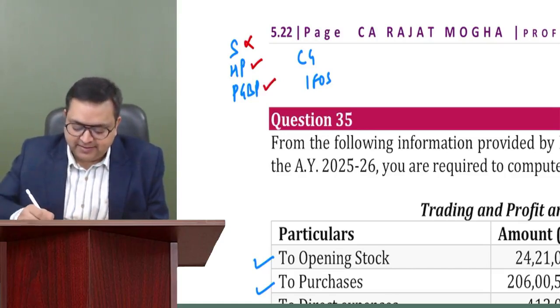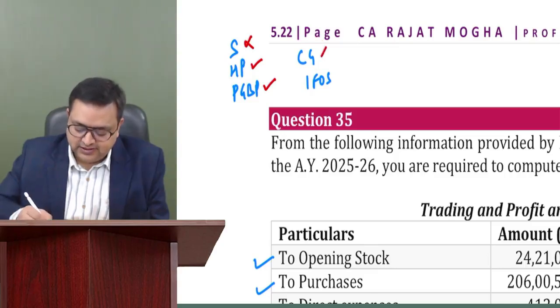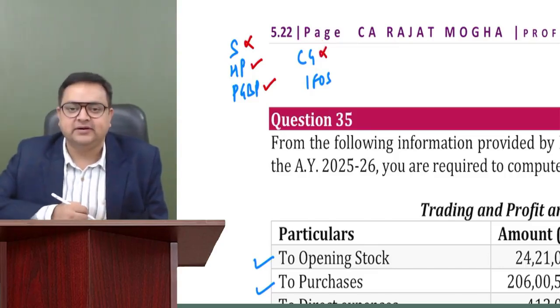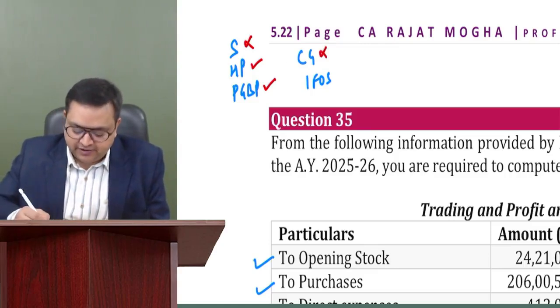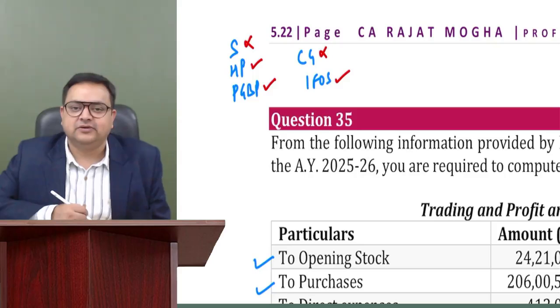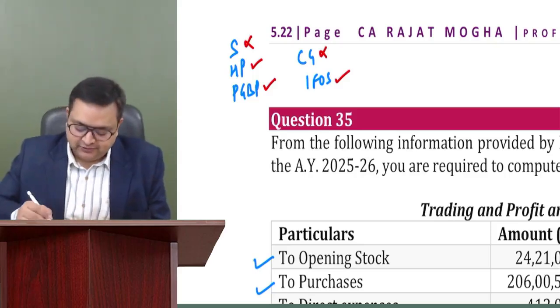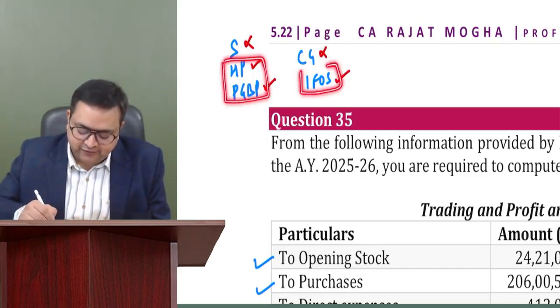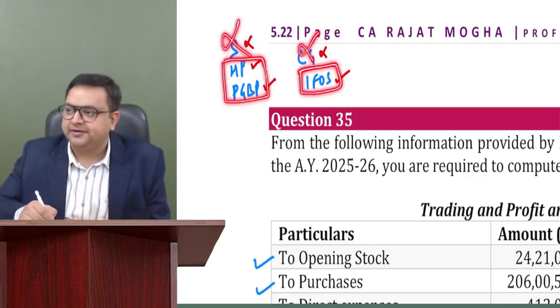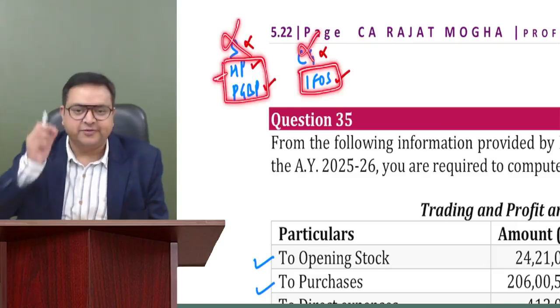Have you come across any capital gain? No. There is no transfer of any capital asset. Have you come across any IFOS income? Yes. We came across IFOS income also. So in this case, we have house property, PGBP, and IFOS. We don't have salary and capital gain. So we can start with house property.